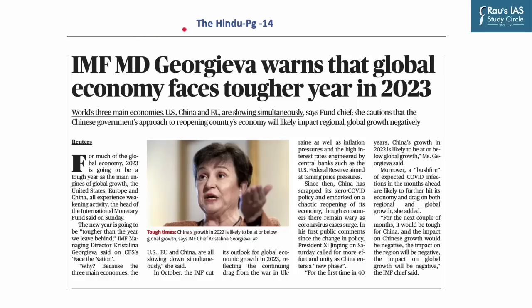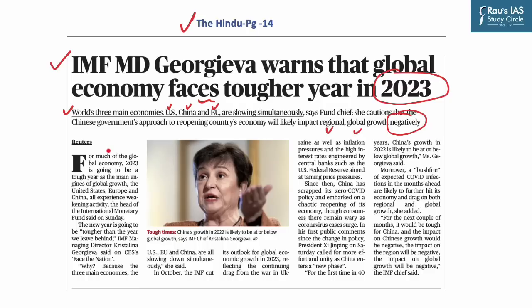Our next question is based on this news that featured in the Hindu newspaper, page number 14. News is about the IMF MD warning that the global economy will face a tougher year in 2023. It says that the world's three main economies, that is US, China and EU, are slowing simultaneously. And she cautions that the Chinese government's approach to reopening the country's economy will likely impact regional and global growth negatively.